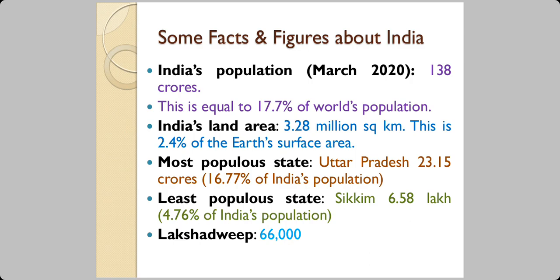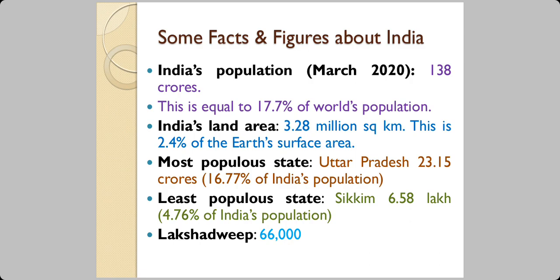Now, if you look at the states of India, Uttar Pradesh has the highest population of all the states. That is 23.15 crore people, and that equals 16.77% of India's total population. The least populated state is Sikkim with only 6.58 lakh people, and that is 0.48% of India's population.